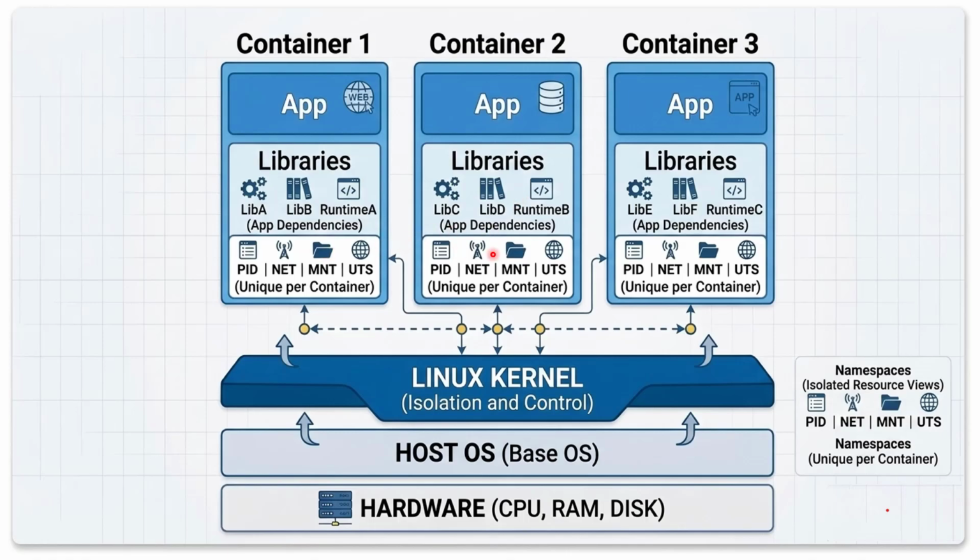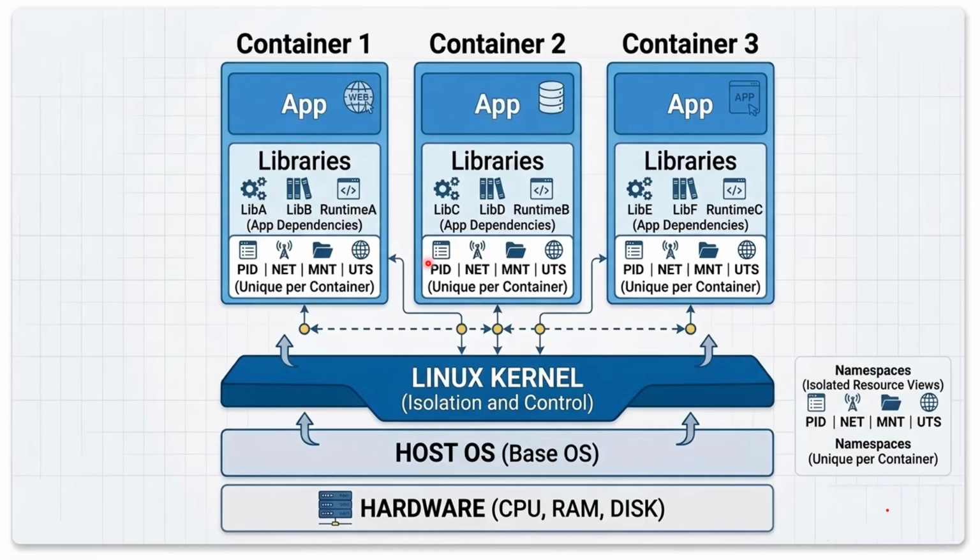But notice something important here. All the containers share the same Linux kernel. Unlike virtual machines, there is no guest OS per container. There is no hypervisor managing separate operating systems. Instead, the Linux kernel itself provides the isolation. So each container gets its own isolated view of the system using namespaces. If you see in this diagram, we have different namespaces for each container, like the PID namespace that provides process isolation, the network namespace that provides network isolation, the mount namespace that provides file system isolation, and the UTS namespace that provides hostname isolation. So a container is simply a Linux process with an isolated view of the system.